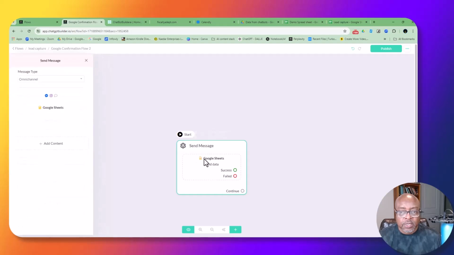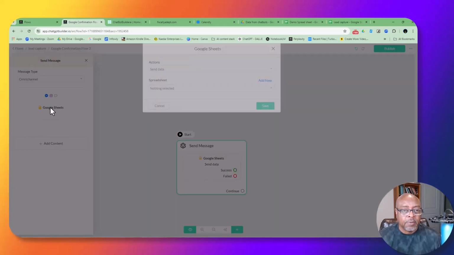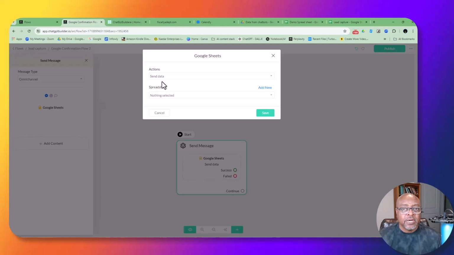So I'm going to click here, and then this is going to come up. But now I need to have a Google Sheet in order to connect. So where am I going to send my data? The actions here are telling me I'm going to send data, get a row, get a random row, update a row, clear a row, dynamic gallery, and so on.